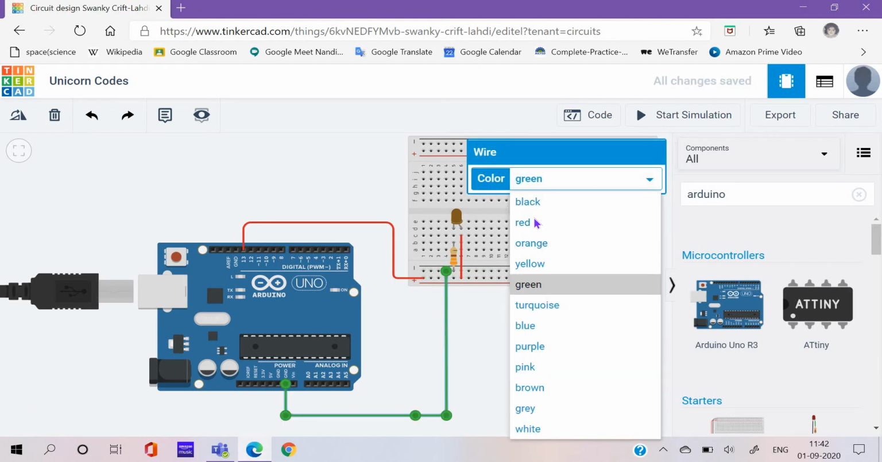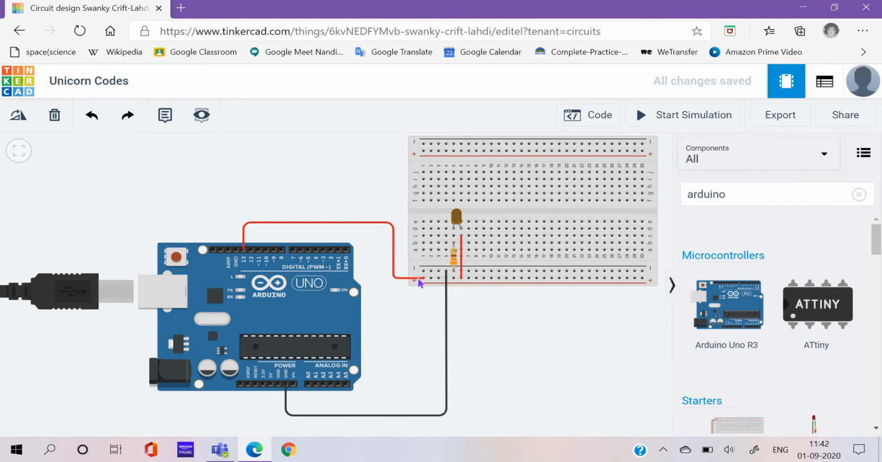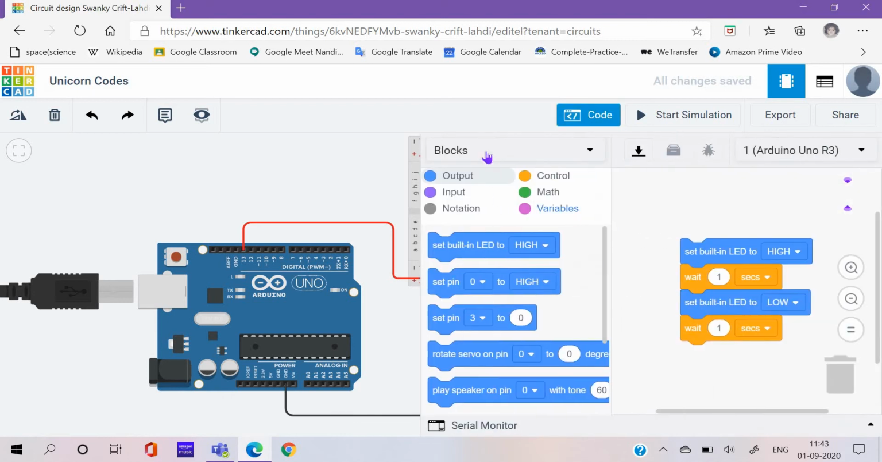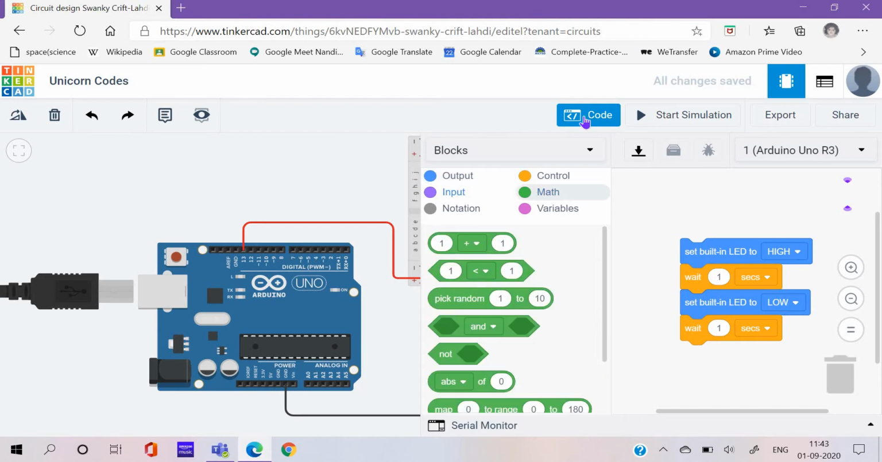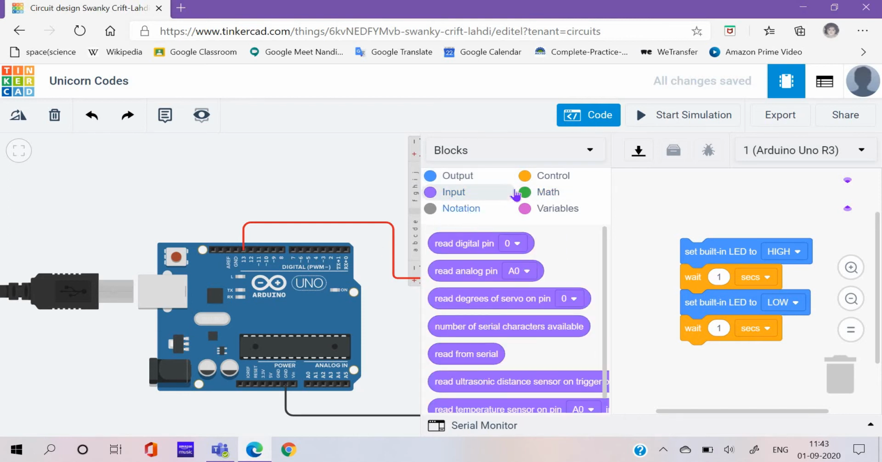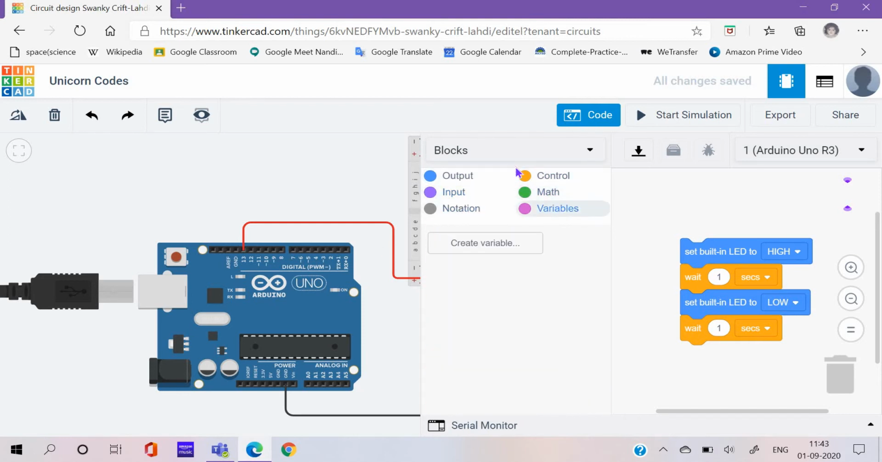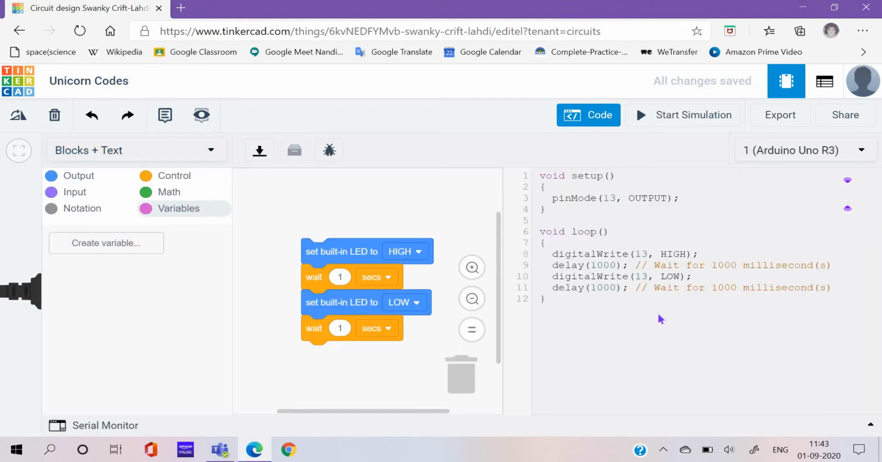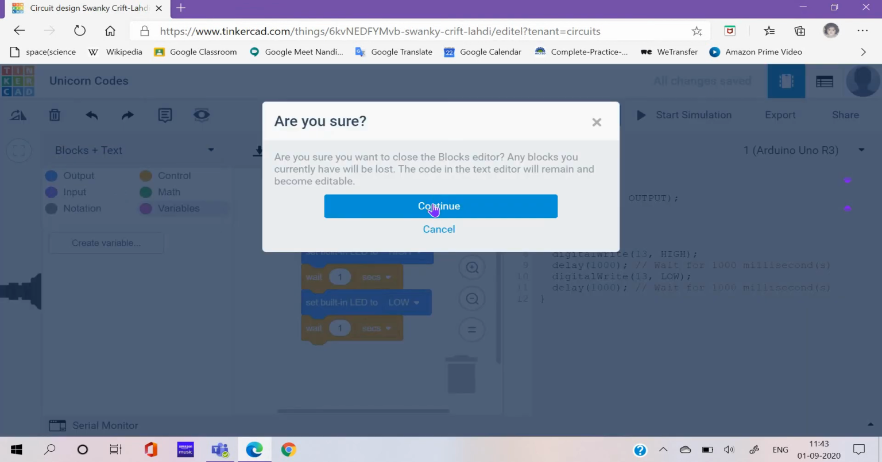I'm gonna change that to black. So now we got it. Now you want a code. You have blocks, but blocks doesn't have pick random. This only does pick random. But the most convenient is blocks and text, in which you can do void setup and everything, and also the high, low, and everything. But right now let's go with text.